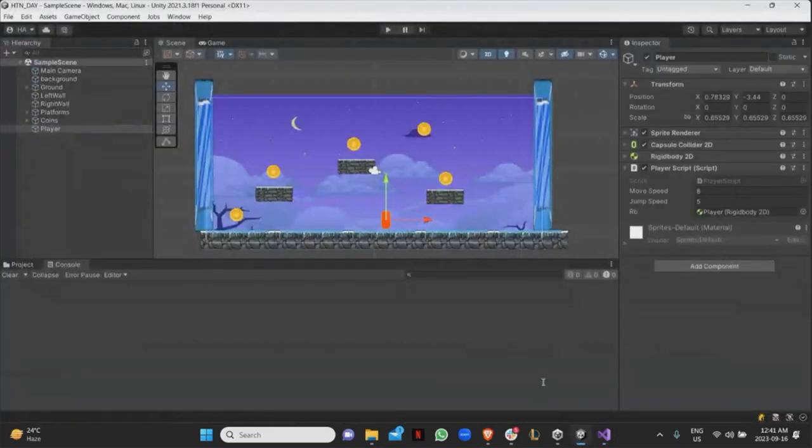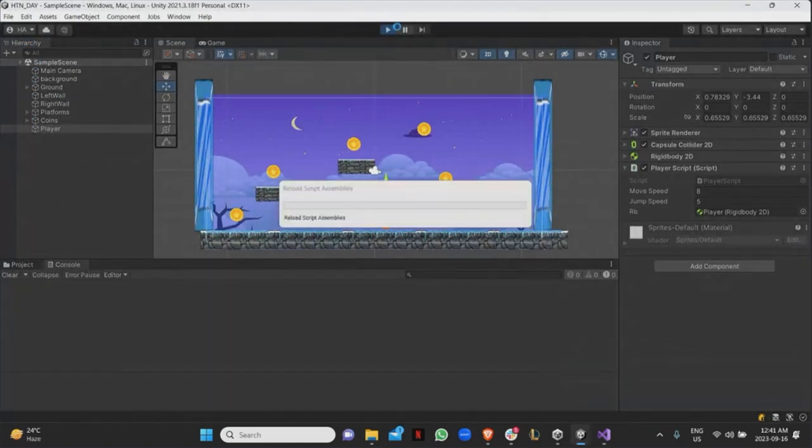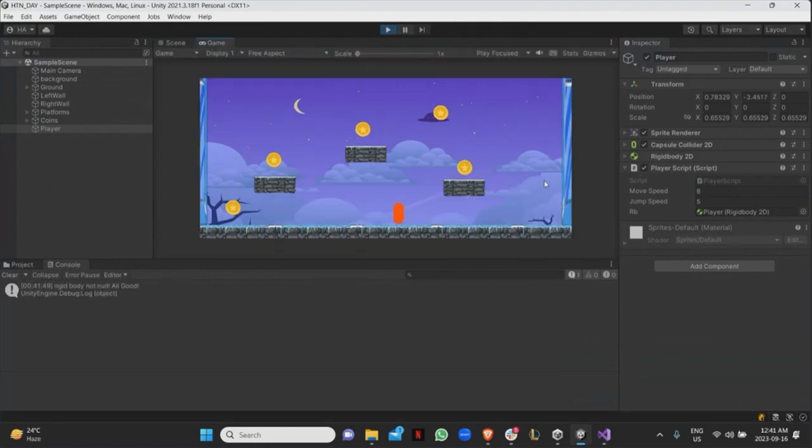Because it doesn't reset to 0. It resets to the current y velocity, which is determined by the rigid body and the gravity that you put in. So now when I press play, and I press spacebar, now you can see it's jumping.